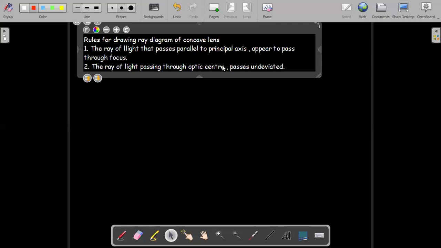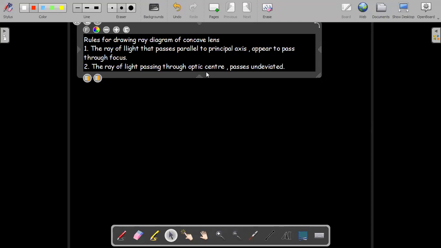For example, if you're making this change for a convex lens, instead of writing appear to pass, you write it will pass through focus. If you are writing it for a concave mirror, again it will pass through focus. For a convex mirror, it will appear to pass through focus.